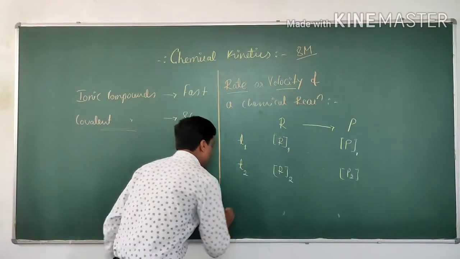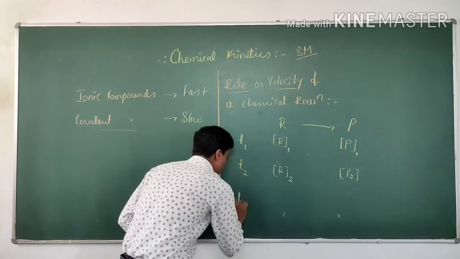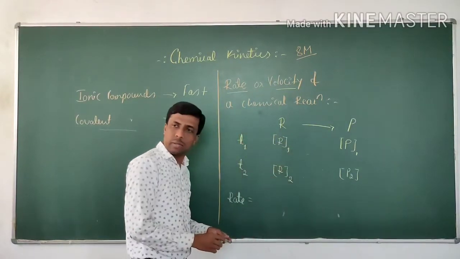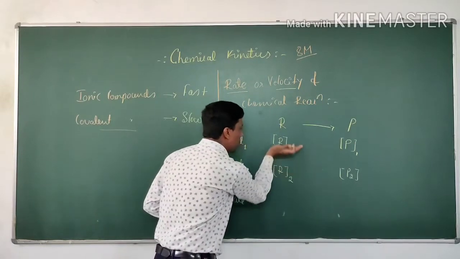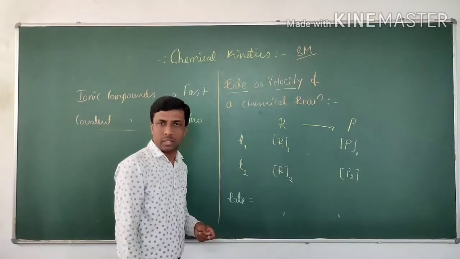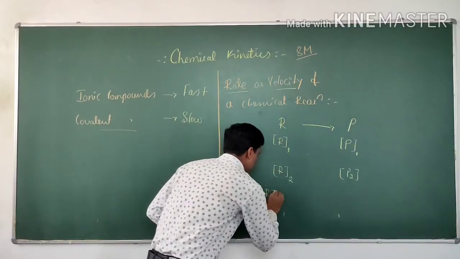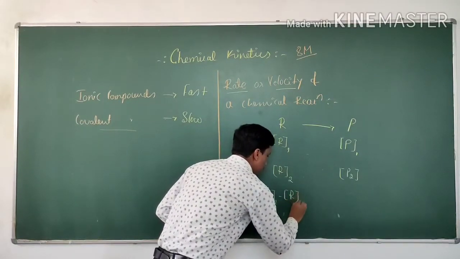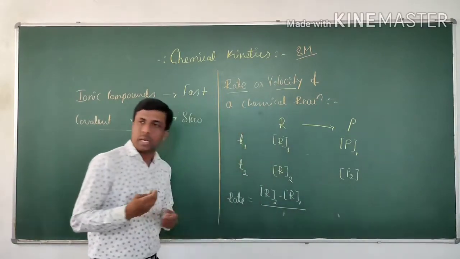The rate of a reaction, for the reactant, is equal to R2 minus R1, in which time?